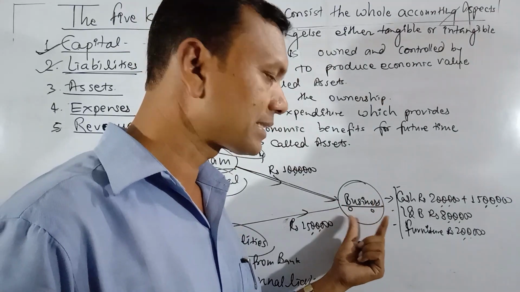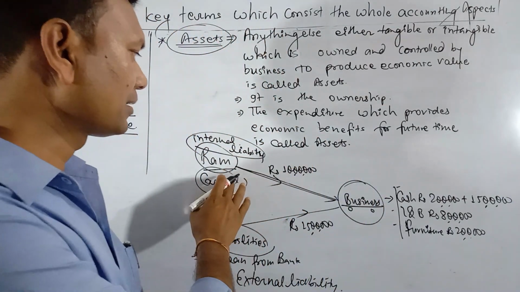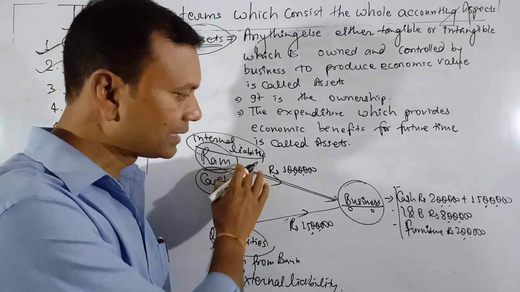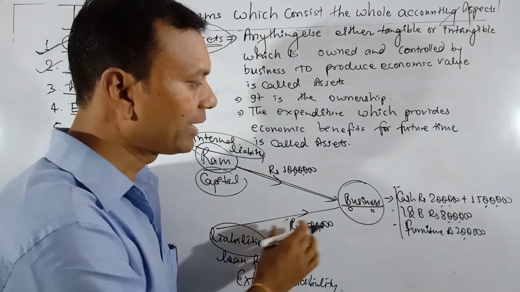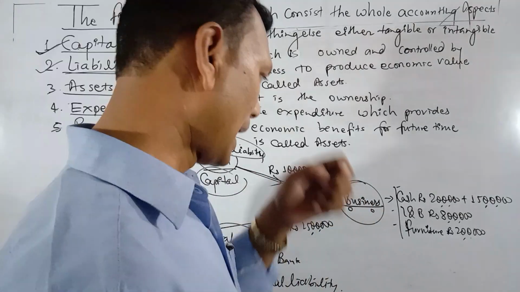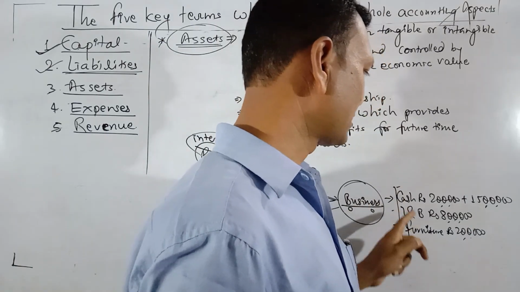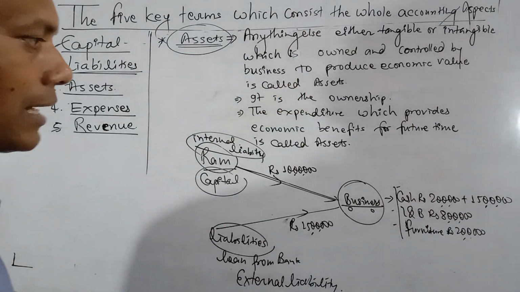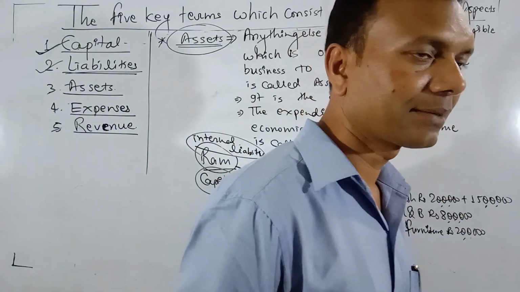The source of assets of a business is either internal liabilities or external liabilities. These are the two sources from where the business gets assets, and the business has this much: cash balance of rupees 2 lakh plus 15 lakh, total 17 lakh.